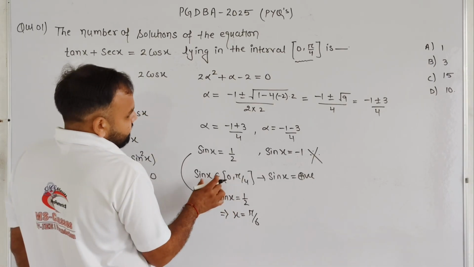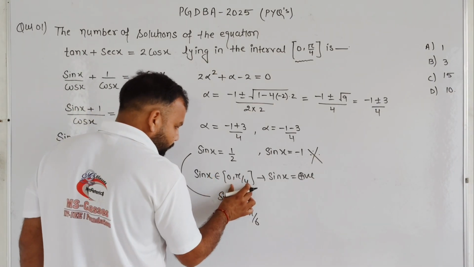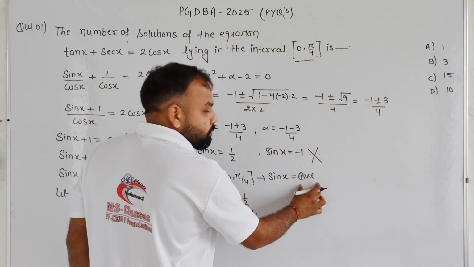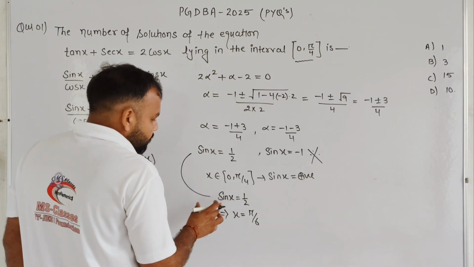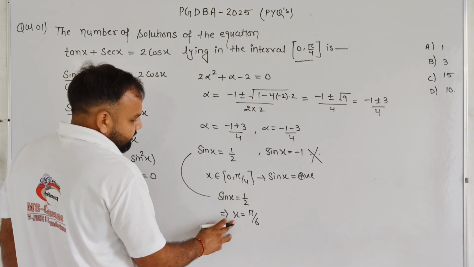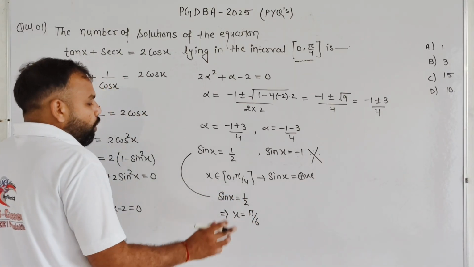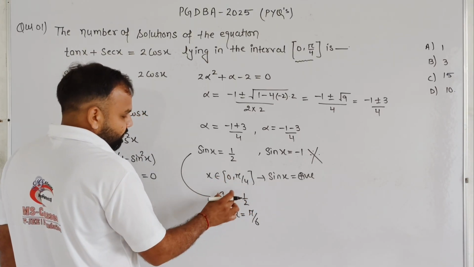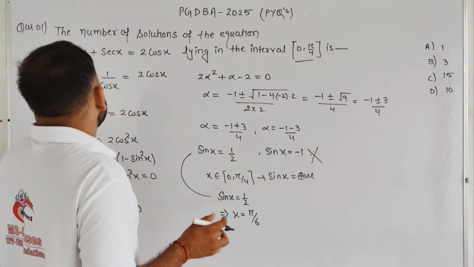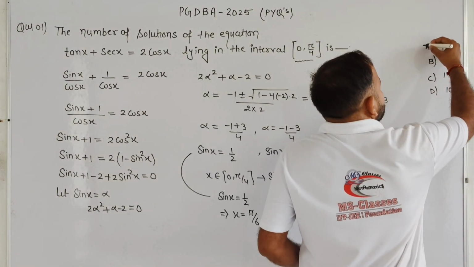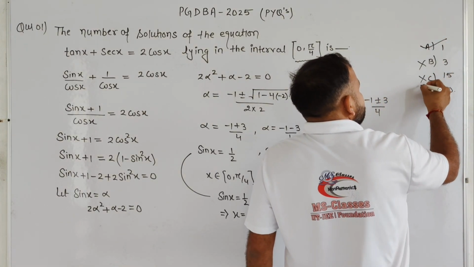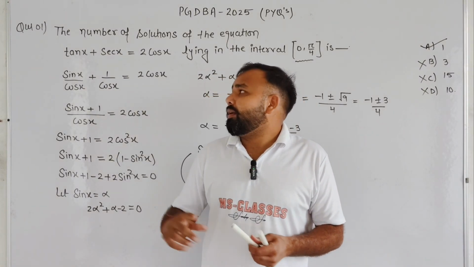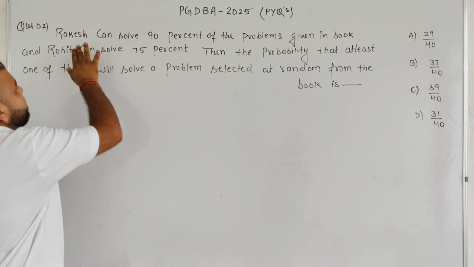So basically we can say that x belongs to 0 to pi by 4, so sin x is positive in that interval. So sin x is 1 by 2, and we can say that x is pi by 6. So the only unique solution in the interval 0 to pi by 4 is where sin x is 1 by 2. So for this question, option A is correct, and the remaining options are incorrect. Got it, students? So in the same way, our next question is question number 2.